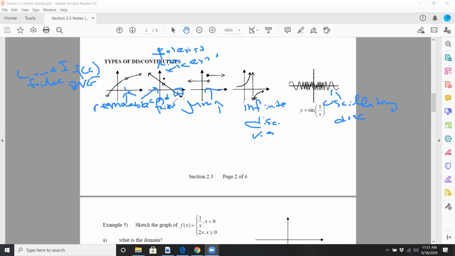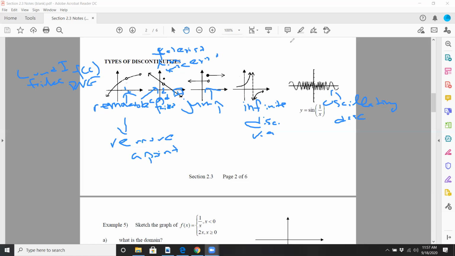So when you have removable discontinuities, removable meaning you're removing a point. Either you remove a point completely, like it did in the far left, or you remove it and put it somewhere else, like in the second graph. Regardless, as you go through the checklist, it's going to fail somewhere along the way. In the case of the far left, f of c didn't even exist. In the case of here, if we call this x equals c, f of c existed, the limit existed as x approaches c for f of x. However, f of c did not equal the limit as x approaches c.